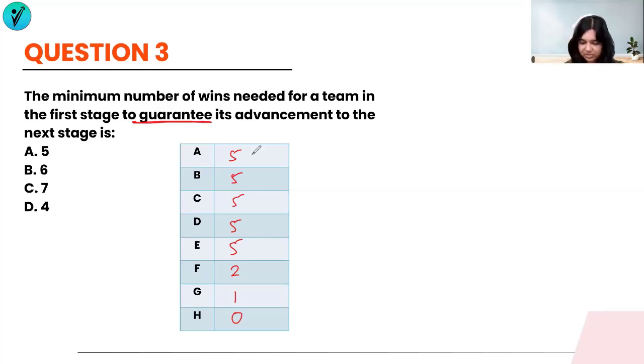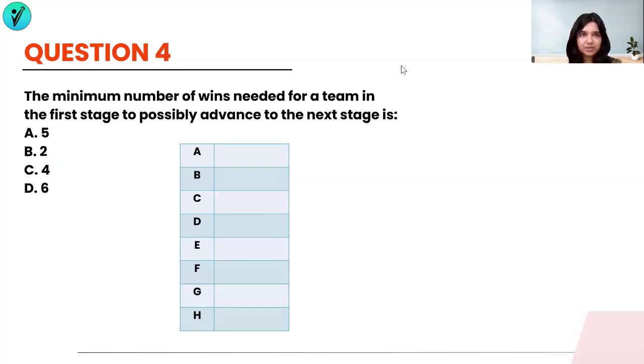So what you can do otherwise is just give one more win to the other person. And then definitely it is sure that you will be going to the next round itself. At 5, it is no guarantee because one of them is definitely going to get eliminated even at 5. So 5 does not guarantee you going to the next stage. That's why you'll have to have one more win. That means one win from somebody else will get reduced. Maybe G becomes a 0 in order to keep the wins as 28 itself. All right, so to make sure that you're going ahead into the next stage, you will require a minimum of 6 wins.